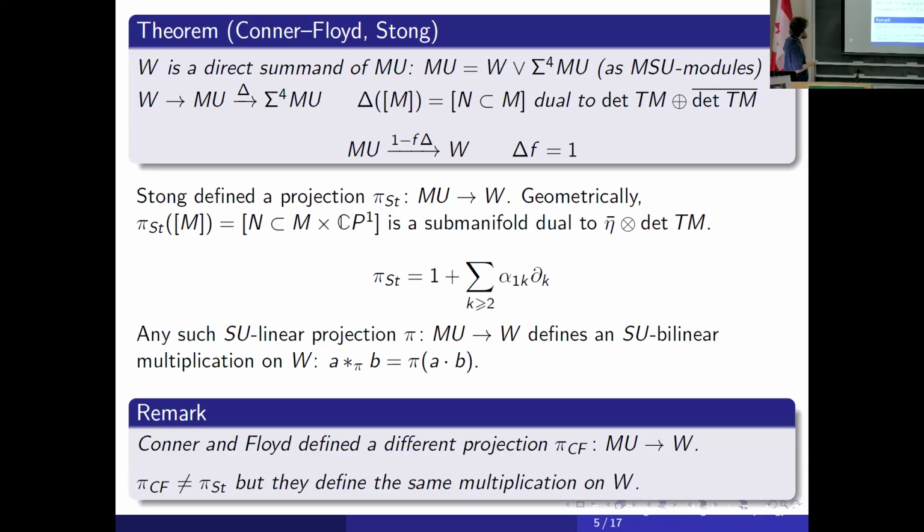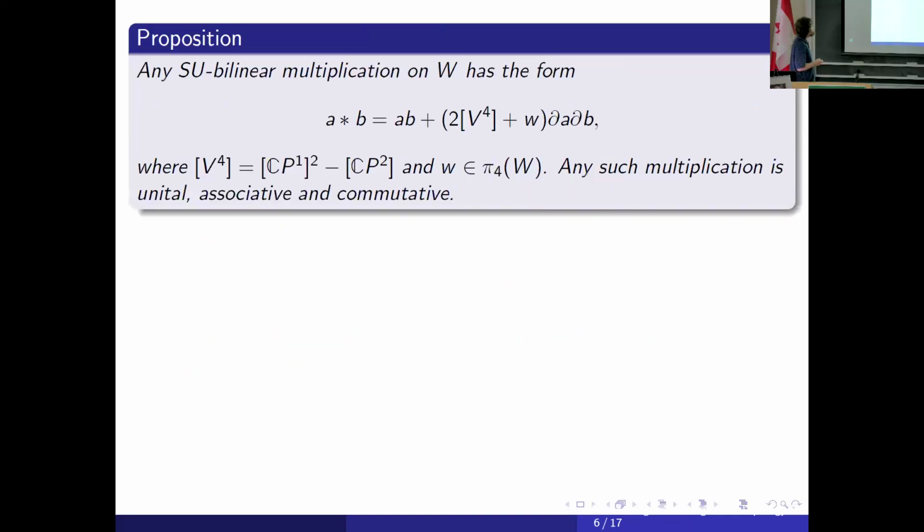Okay, and in fact, we can describe all SU-linear multiplications on W because we know all SU-linear operations in complex cobordism, and all higher operations vanish on W, and so we obtain the following description: any SU-linear multiplication on W has the following form. It's just the ordinary multiplication in complex cobordism, where G is G1, a submanifold dual to the determinant bundle, and some coefficients, where V is some explicit complex cobordism class, and W is an arbitrary element of the fourth homotopy group of W. And all of these multiplications are unital, associative, and commutative.